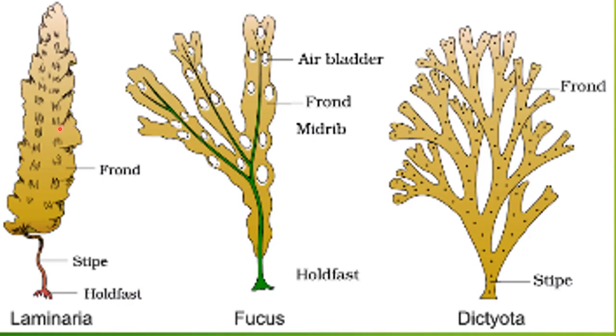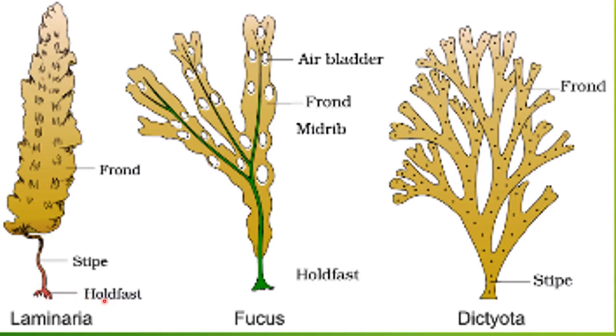So here this is Laminaria, and you can see it is divided into parts. This part of the Laminaria is the frond, a leaf-like structure. Then this stalk-like structure present here is called stipe. After that, under it there is the holdfast, with which this algae is attached to the substratum.